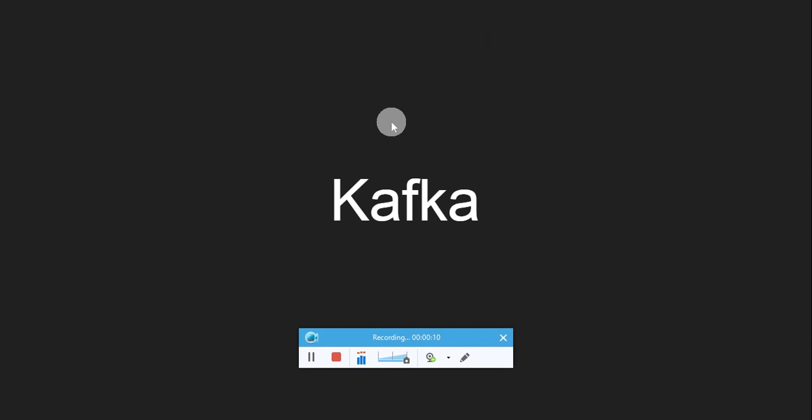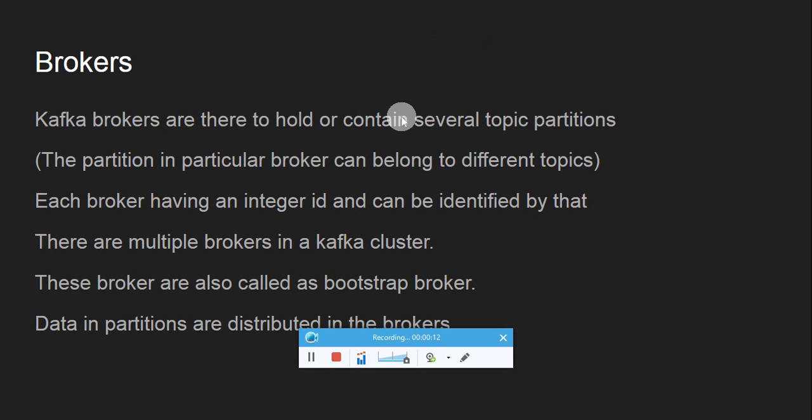Brokers in Kafka are there to hold or contain several topic partitions. As you know, a topic is divided into partitions, and the partitions contain the messages. The brokers are the ones who manage the partitions.